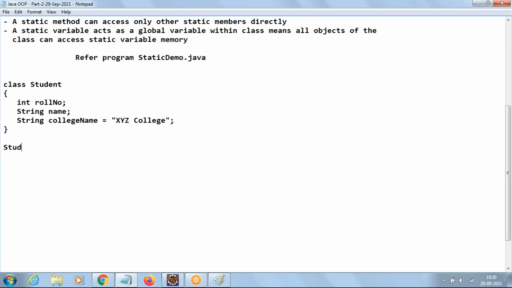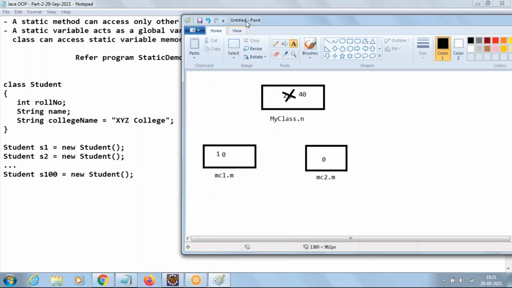Now we are creating objects of the Student class like this: Student s1 equal to new Student, then Student s2 equal to new Student, and like that we are creating 100 objects, up to Student s100 equal to new Student. Then observe here how the memory gets allocated.